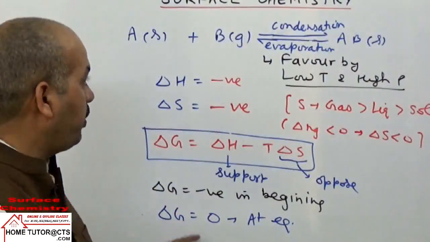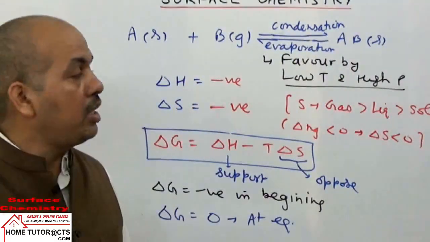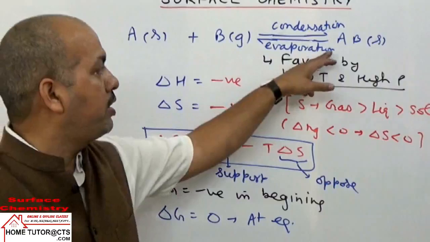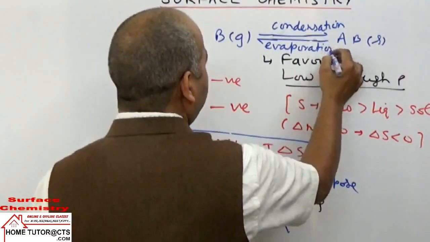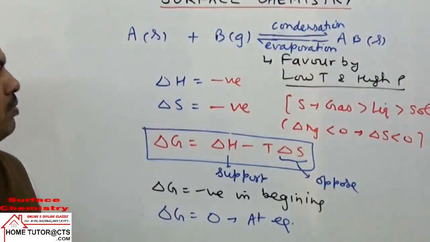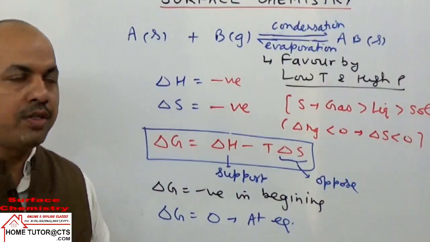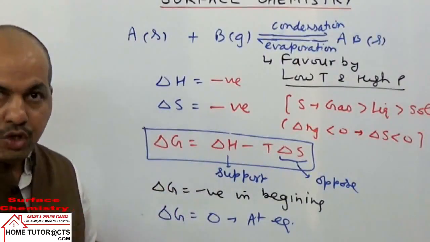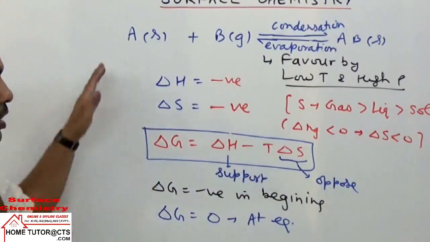At the point of equilibrium, the rate of forward reaction, that is condensation, becomes equal to rate of backward reaction, which is called reaction of evaporation. The two processes will be coming to equilibrium, and in the condition of equilibrium the rate of condensation will be same as rate of evaporation. I hope it is clear. Now that is the mechanism.